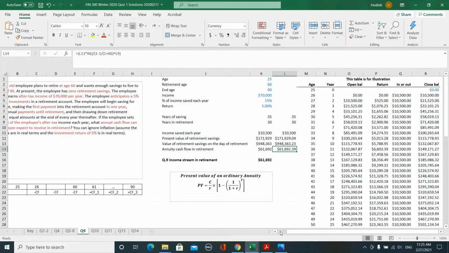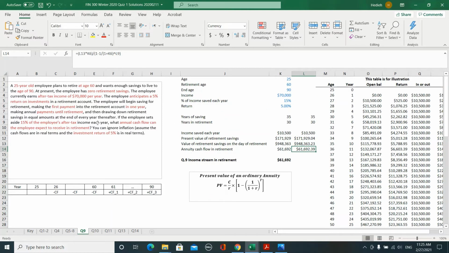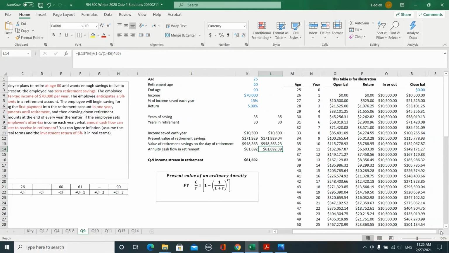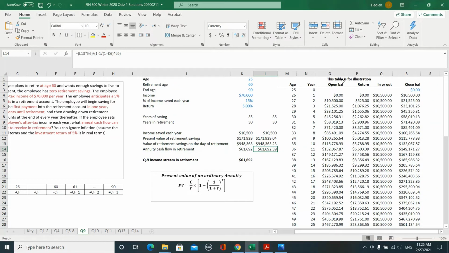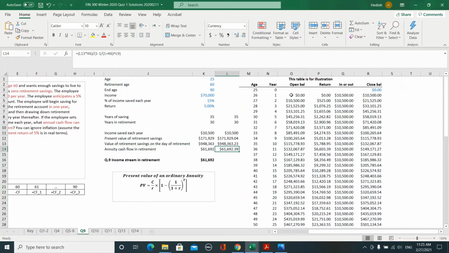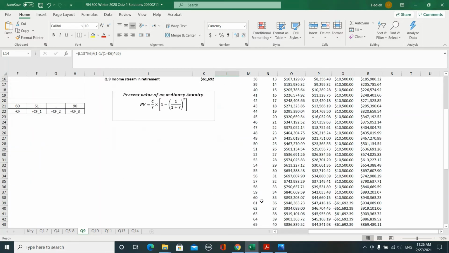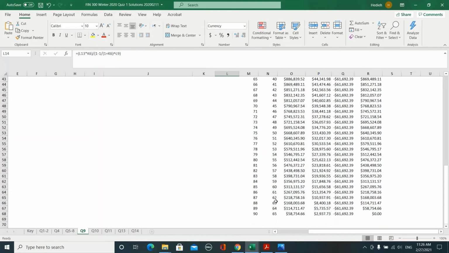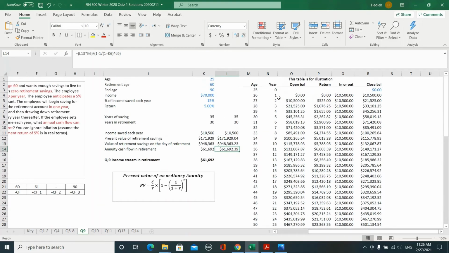So this is exactly what we were asked to find in this question. What annual cash flow can the employee expect to receive in retirement? In order just to illustrate what we really have in this question, I made a table. This table shows you what is happening to your investment from year 26 to year 60, and after that, what happens when you start to withdraw cash from your account. So let's take a look at that.